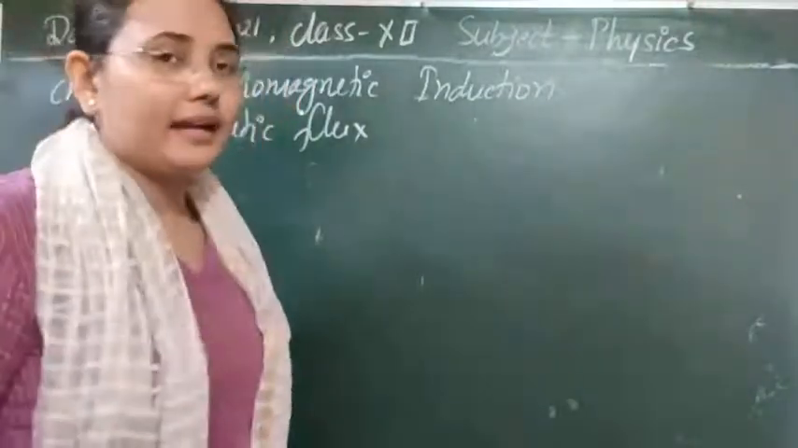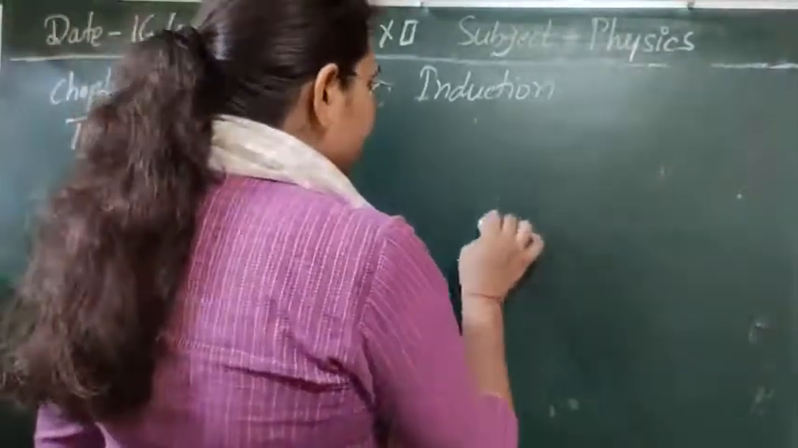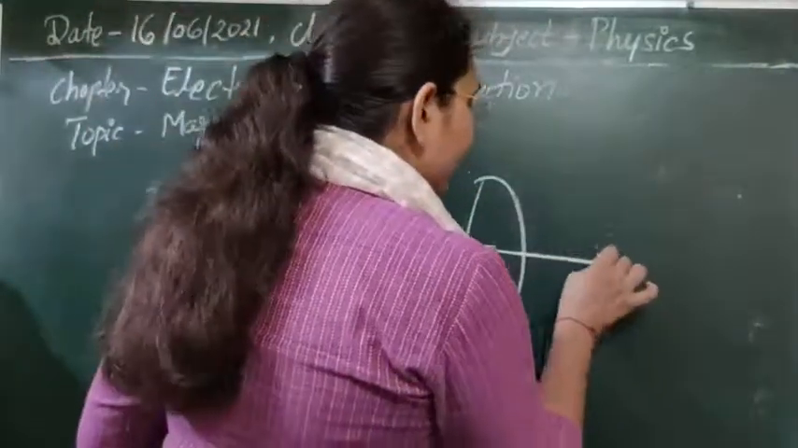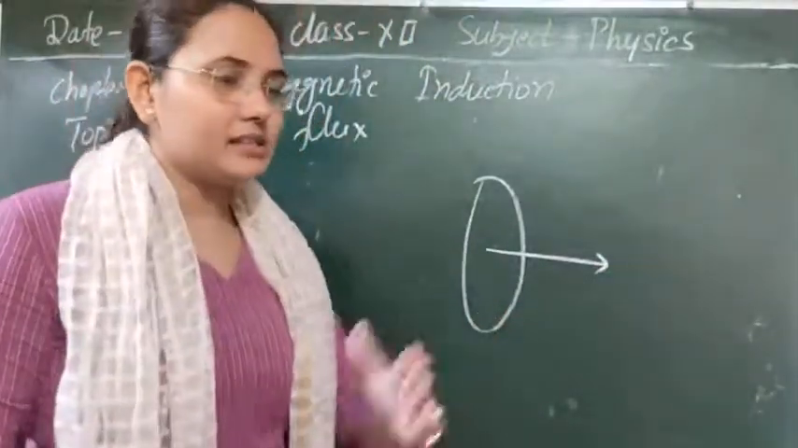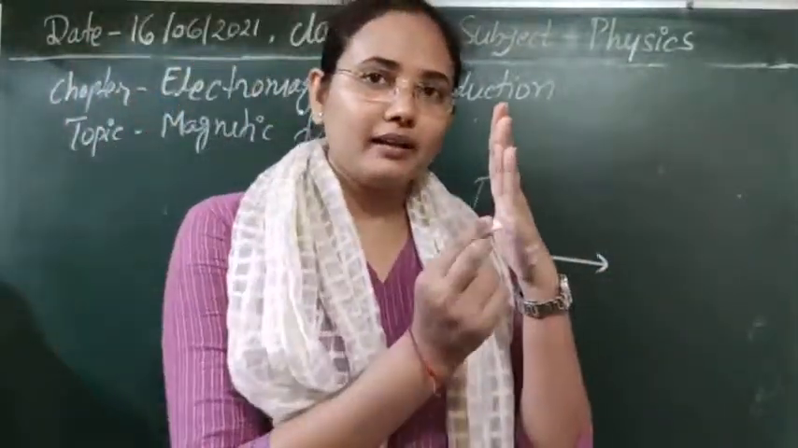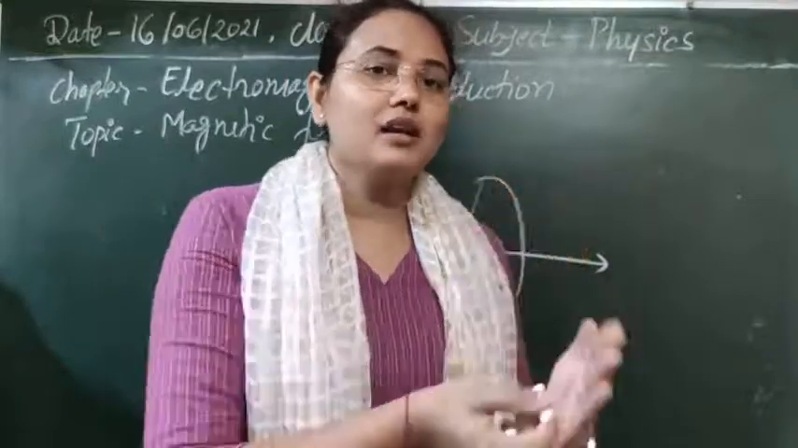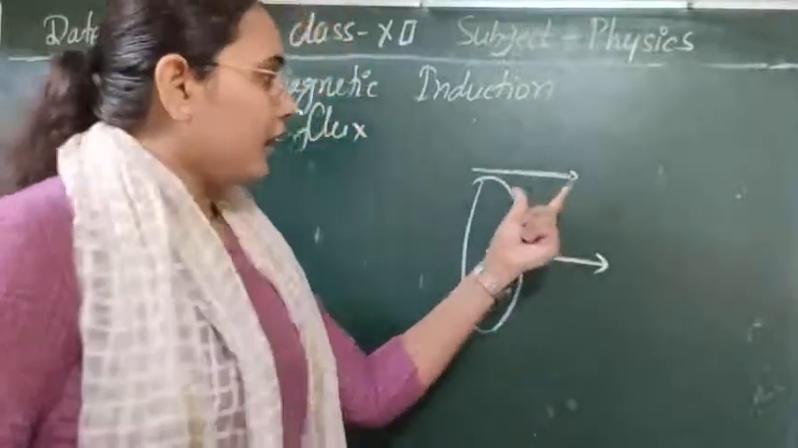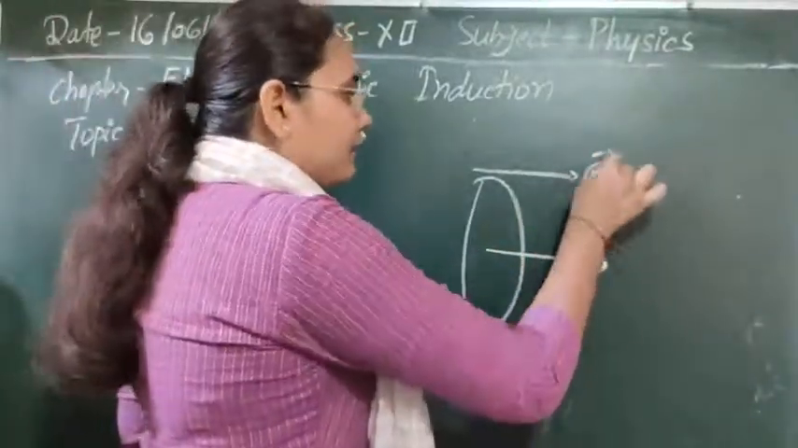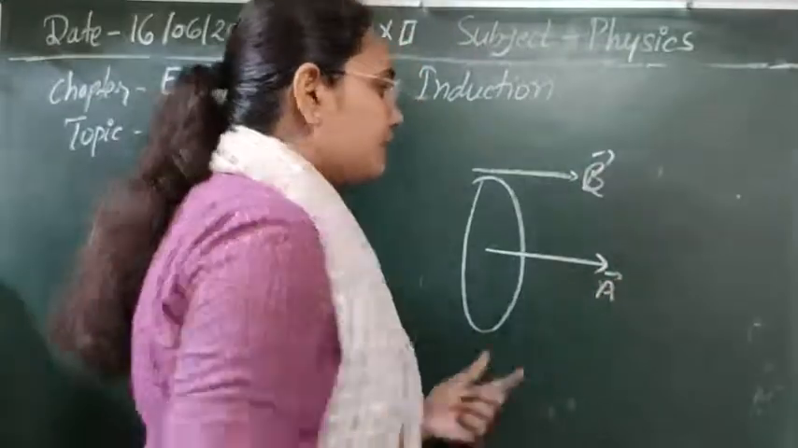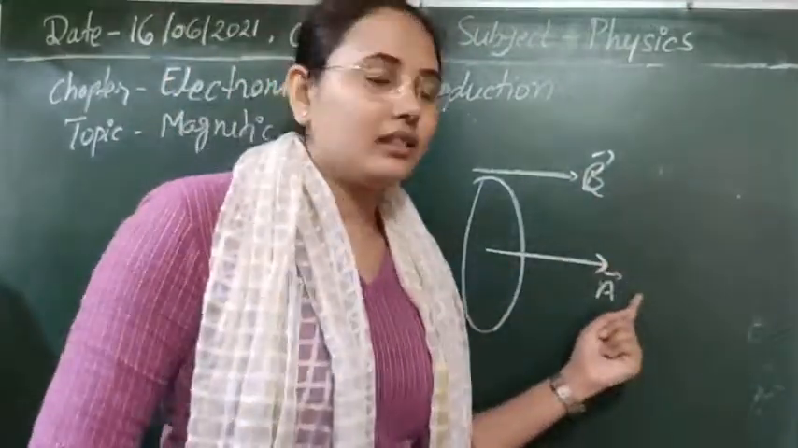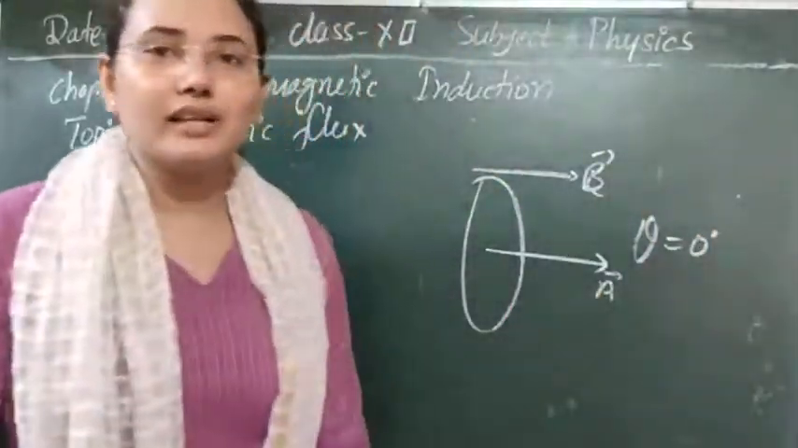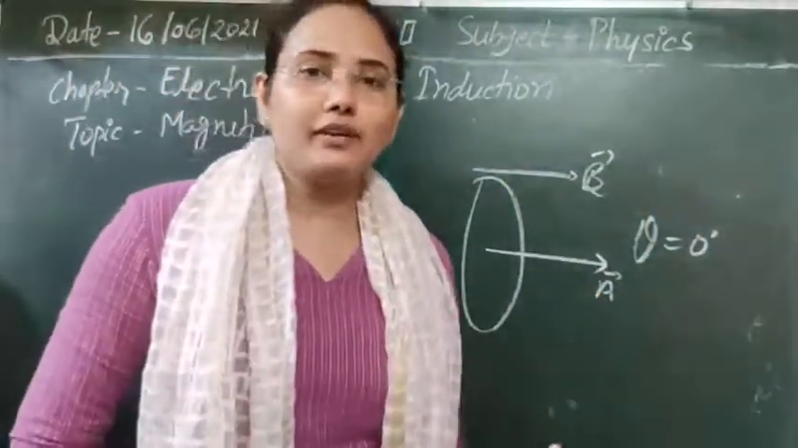Positive and negative flux means, suppose you have some area, a surface, and you can draw the area vector in two directions. If this is a surface, you can draw the area vector in this direction and also in this direction. If the magnetic field lines are passing in this way, and you have drawn the area vector in this direction, then the angle between them will be 0. So as it is in the positive quadrant, this is positive flux.